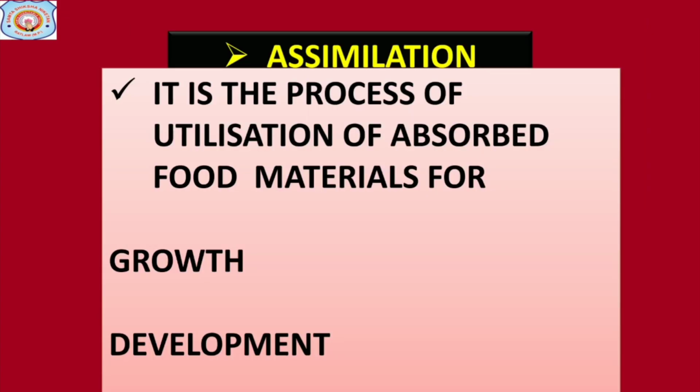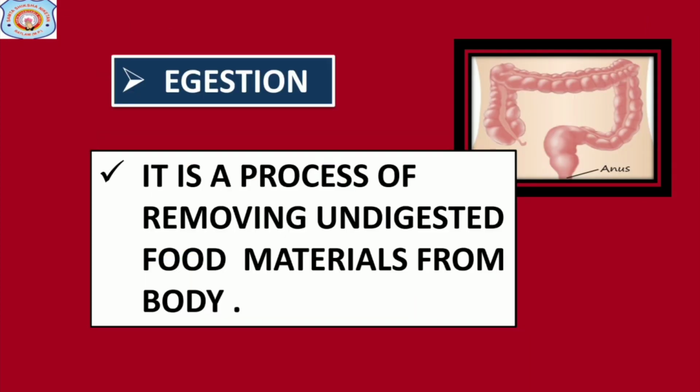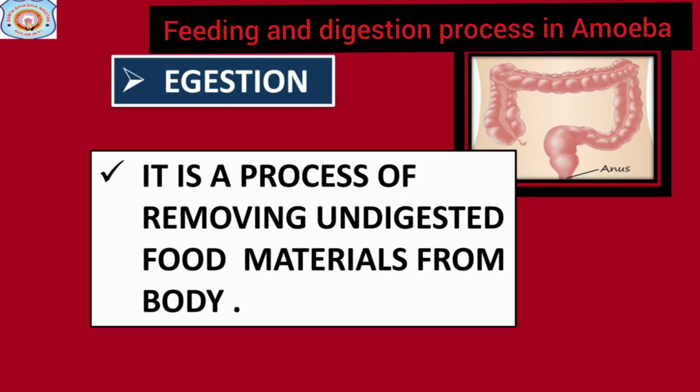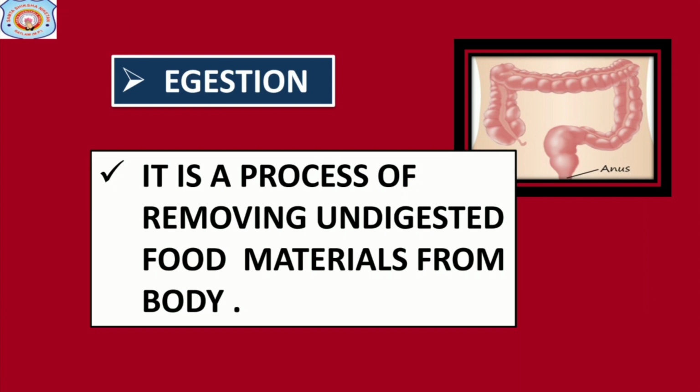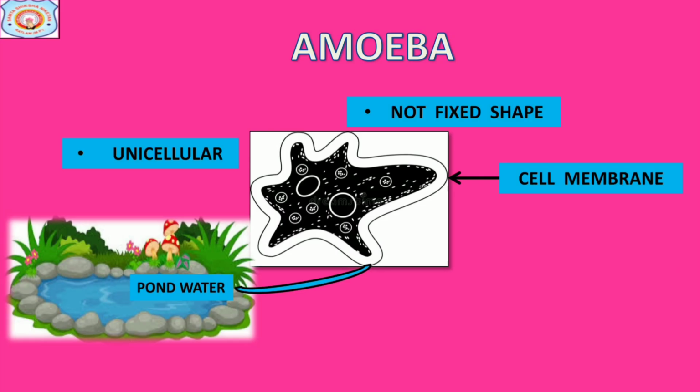Next is assimilation. In this process, body cells use absorbed nutrients for our growth, energy, and development. The last process is egestion process. It is a process of removing undigested food material from body with the help of anus.